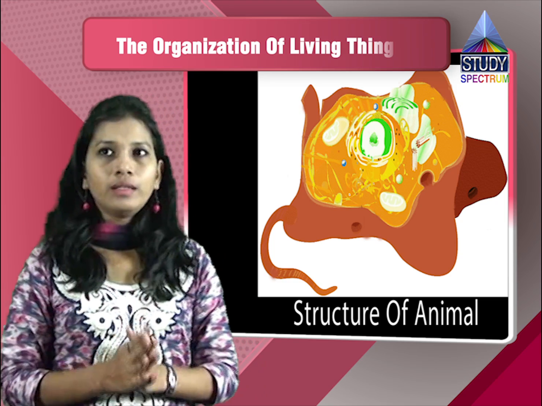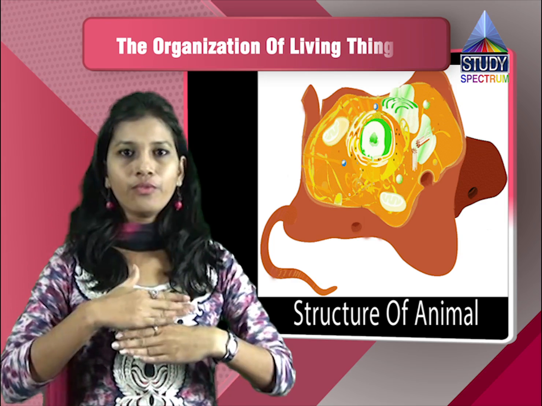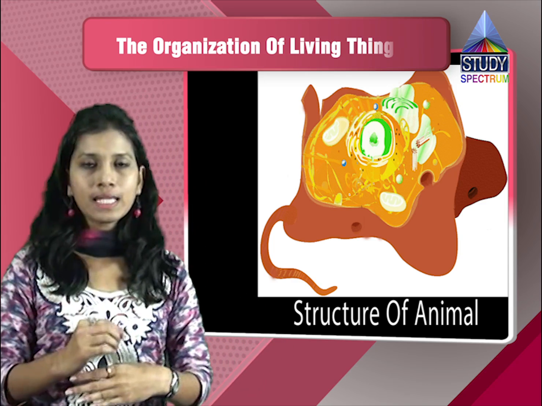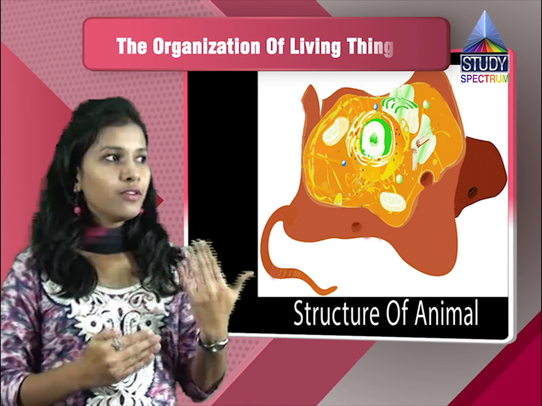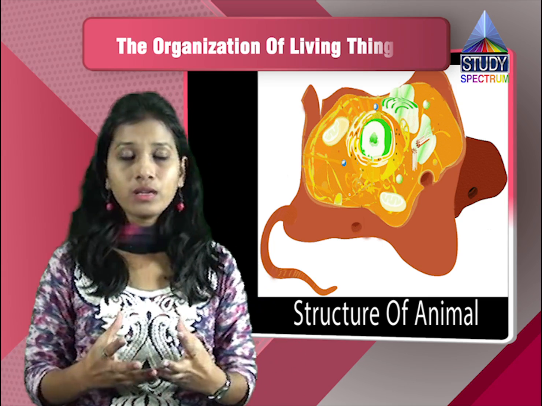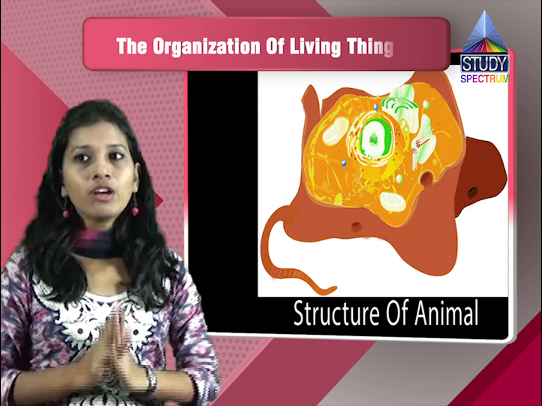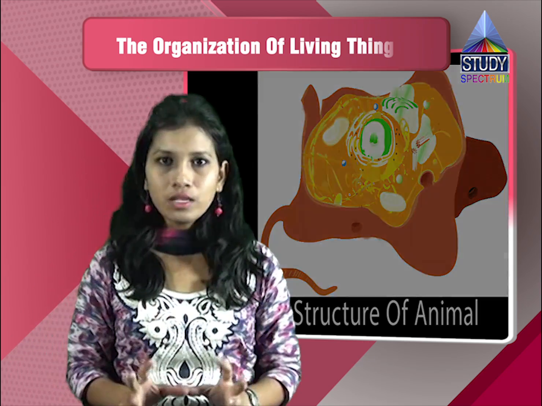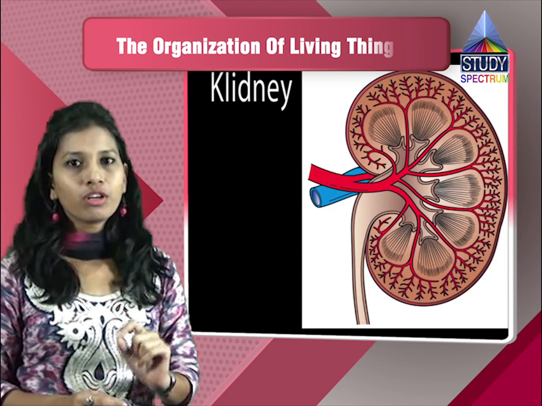So this is the structure of animals, which starts with the cells, the basic unit of life. Then these cells together form the tissues, which are groups of cells that perform a particular function. And these different tissues together form an organ. That organ will be involved in a particular function.